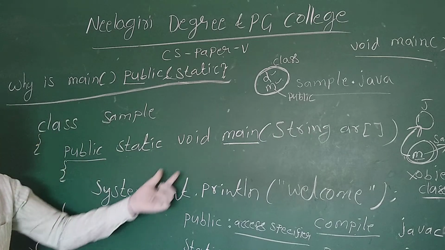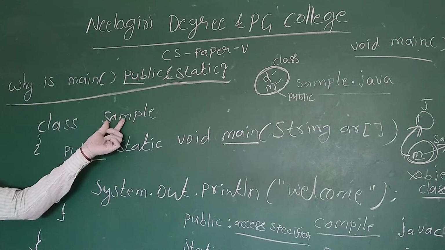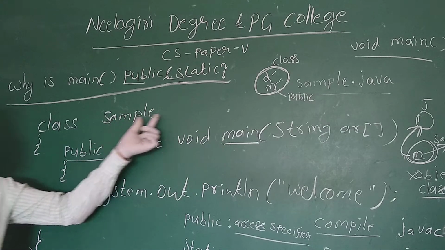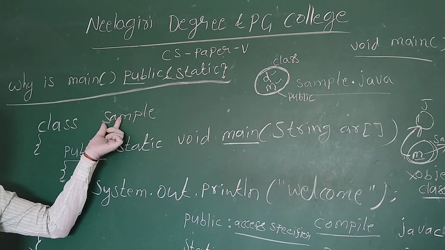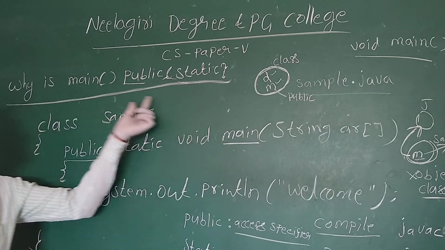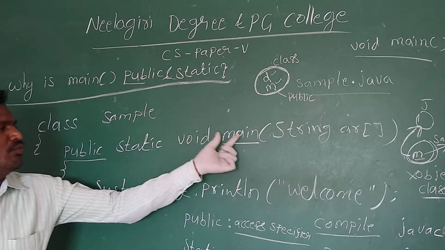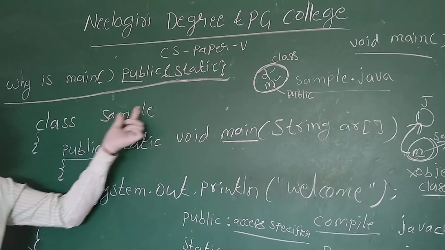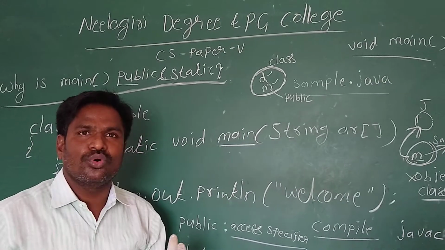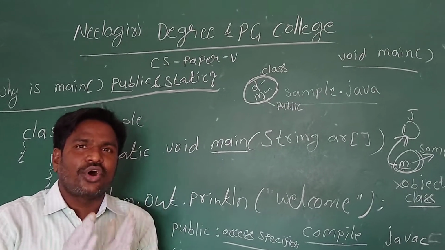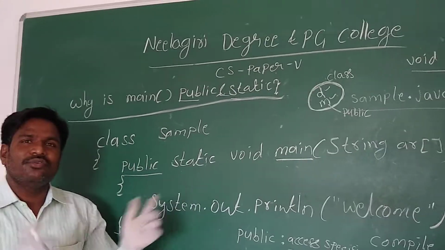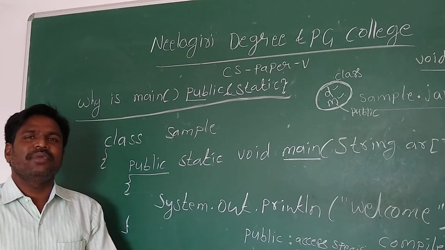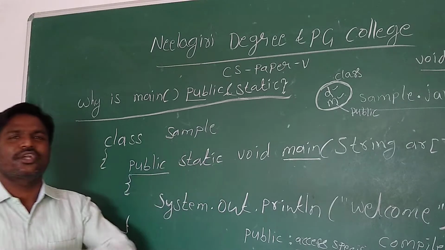Here also, the main method is a member of the sample class. To invoke this main method, we require an object of the sample class. But main is the starting point of the program execution, and that is where we have to create the object. In C++ we wrote that the object is created within the main function only. But this is the starting point.